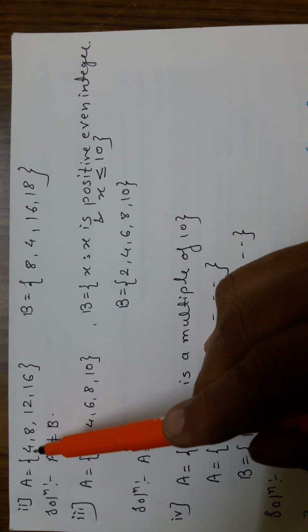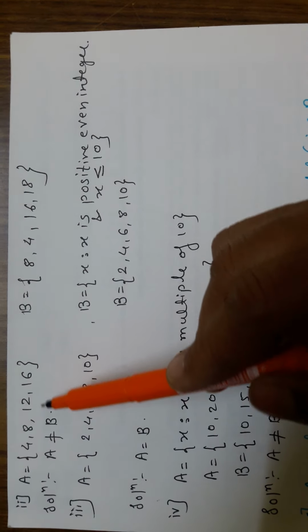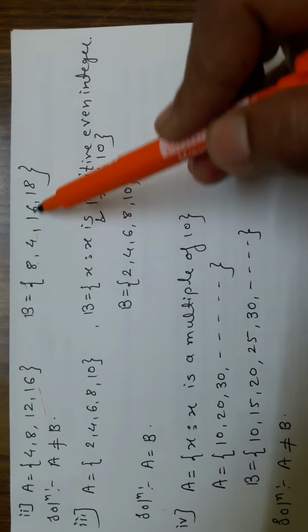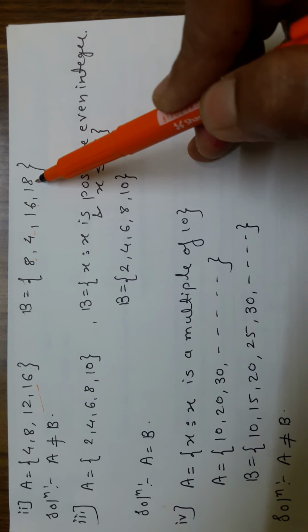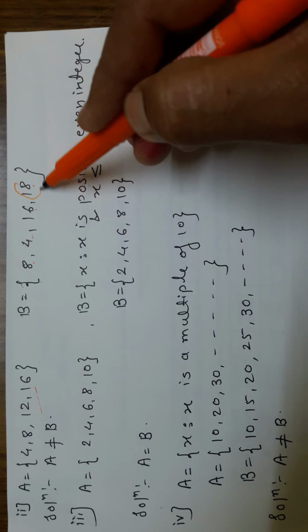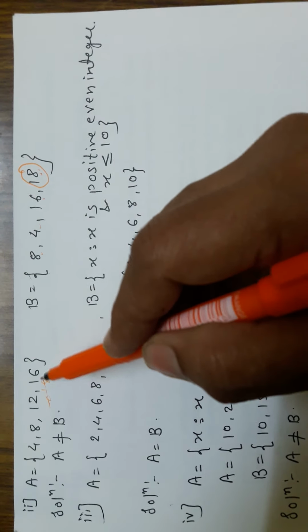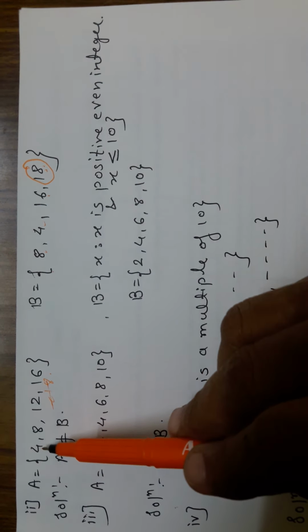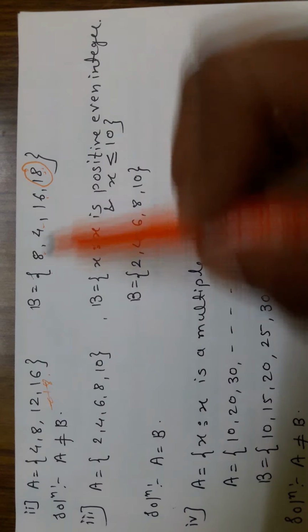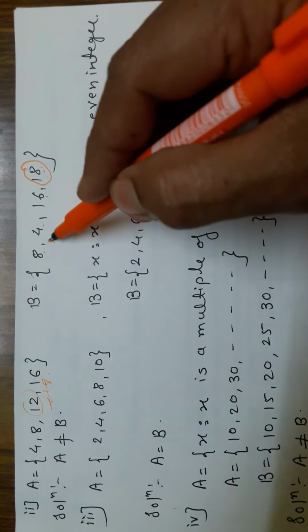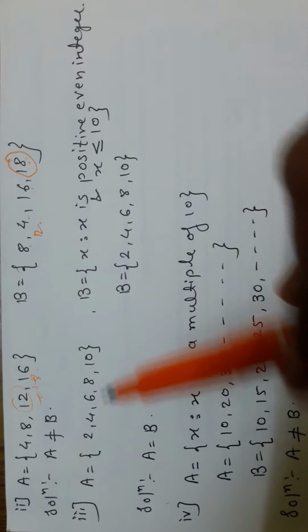Second problem: A is equal to {4, 8, 12, 16}. These are the elements of set A. B has 8, 4, 16 and 18. Here 18 is there, but in A it is not. And 4, 8 are there, and 16 is there. 12 is in A, but 12 is not in B. That's why A is not equal to B.